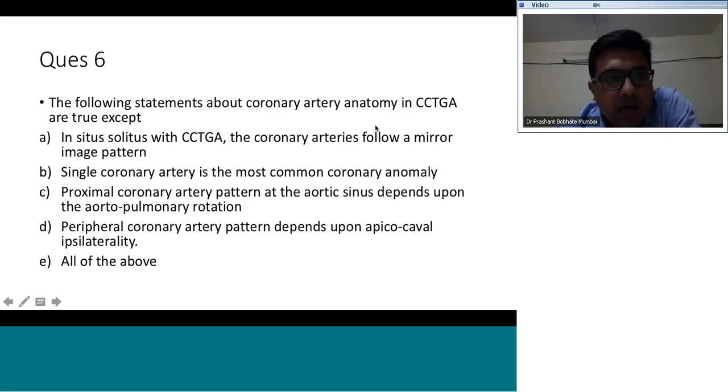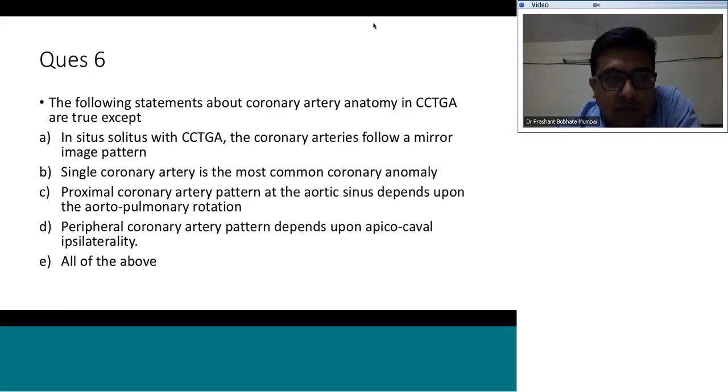So Amol is right. Situs solitus with CCTGA, the coronary arteries follow a mirror image pattern. They come from the posterior facing sinuses, the right and the left. The right facing sinus usually gives rise to the coronary artery, which bifurcates into the left main and the circumflex, and the artery arising from the left facing sinus would give rise to the morphological right